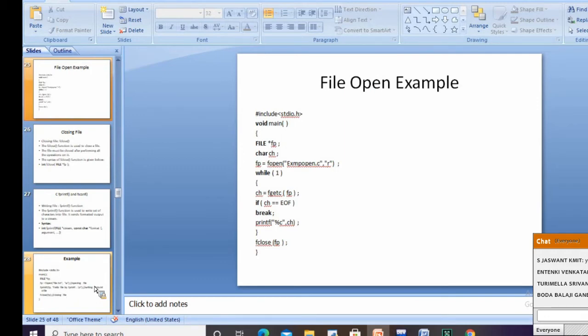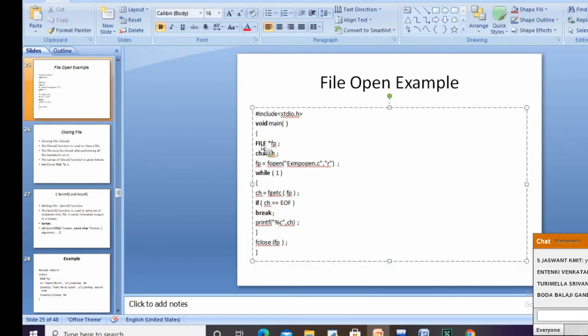This is how we are going to open a file. I'm creating a file pointer FP. FP is equal to fopen, with some already created file name, in read mode. Then read character by character from the file by using a function called fgetc. Then I check for the end of the file, then break and print those characters. We'll see an example here.